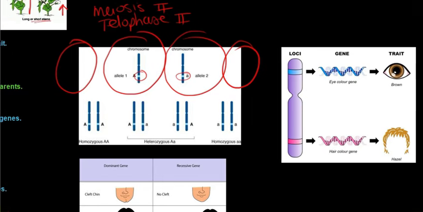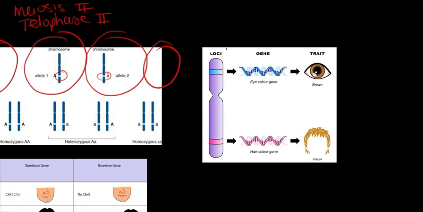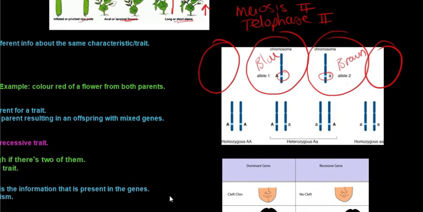If we use this diagram as an example, this area over here would be the allele, the gene would be for eye color, and then the trait that this specific chromosome is carrying on that allele is for brown eyes. So this one could be, for example, for brown eyes, and this one for blue eyes, because it is the same gene, just with a different trait or characteristic. I hope you guys understand that.